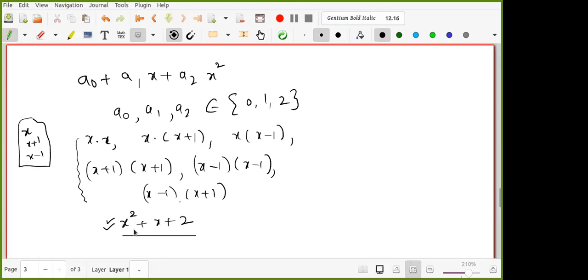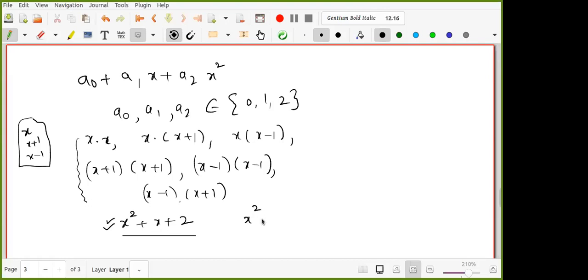Irreducible. How can you show it is irreducible, Pragati? Sir, the zeros 0, 1, 2 are not satisfying it. If it is reducible, it is a product of two linear polynomials, and then automatically there would be roots in Z3, but 0 is not satisfying, 1 is not satisfying, 2 also not satisfying.